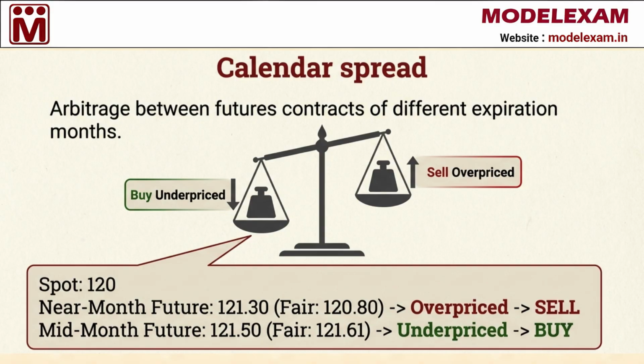This involves arbitrage between futures contracts that have different expiration months. The main rule is to buy the contract that is underpriced and sell the one that is overpriced. For example, if a stock is at 120 rupees, the near month futures might be overpriced at 121.30 rupees, while the mid month futures are underpriced at 121.50 rupees. You would then sell the near month and buy the mid month to capture the price difference.